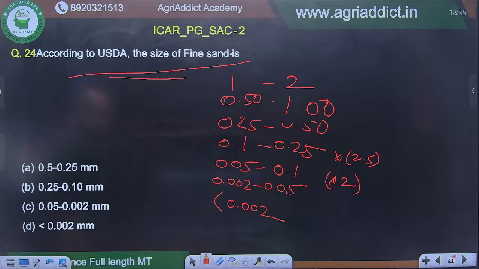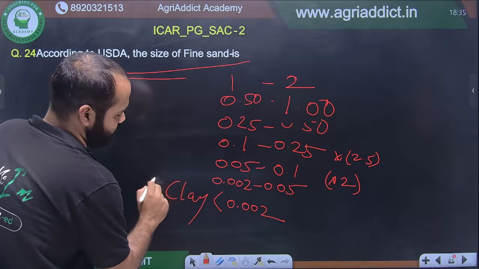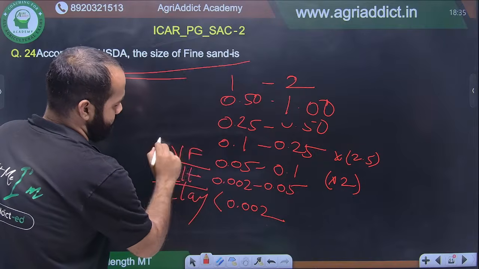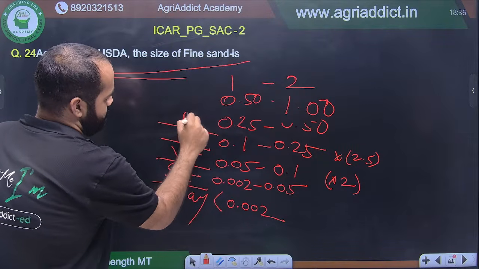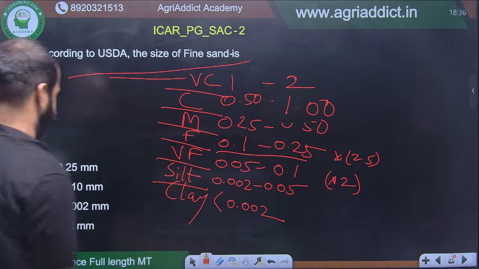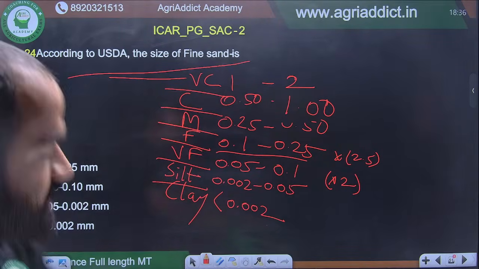All right, have the answers come? Size of fine sand. People are telling C. Is it C? Let's see. No, it is not C. Why would you say C? Fine sand is not very fine. Clay, silt, very fine, fine, medium, coarse, very coarse. Fine sand is... be very thorough with these answers.